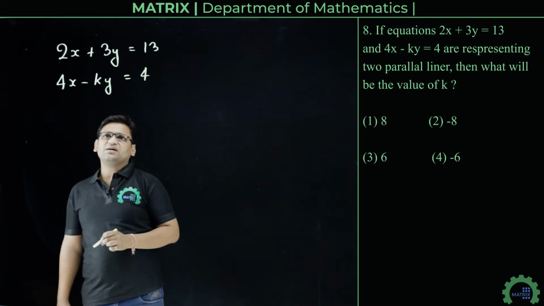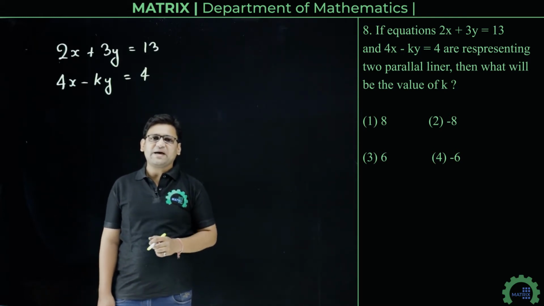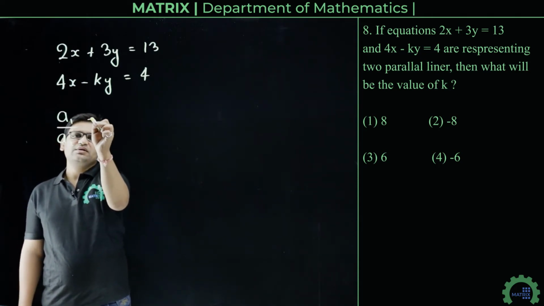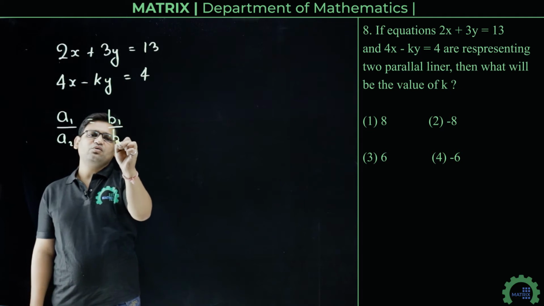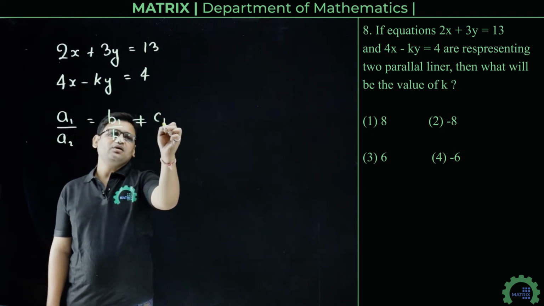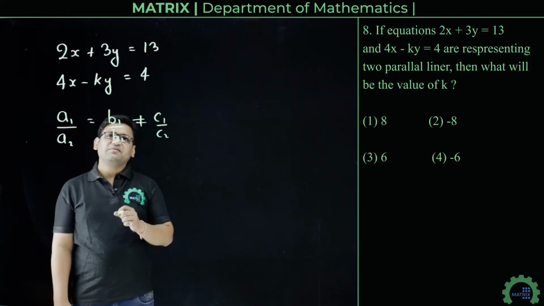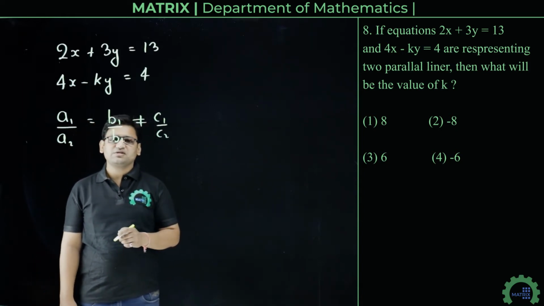So we know that the condition of two lines to be parallel is a1 upon a2 equals b1 upon b2 not equal to c1 upon c2, where a1 is the coefficient of x, b1 is the coefficient of y, and c1 is the constant term.